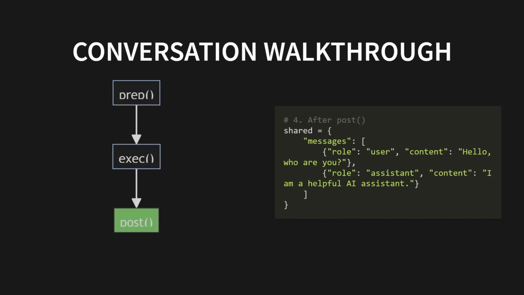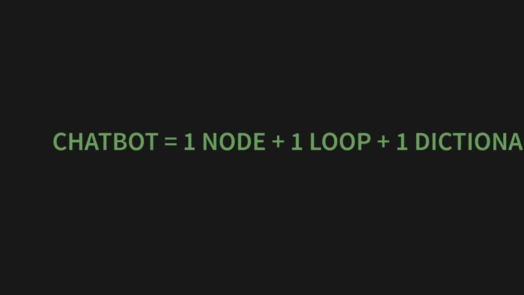Finally, the post method gets to work. It's the town crier and the librarian all in one. First, it takes the assistant's response that exec just generated and prints it to the screen so we can see it. Then, its most critical job. It takes that same response, wraps it up as an assistant message, and appends it to our messages history in the shared store. This is how the chatbot remembers what was just said, ensuring the context is saved for the next turn.